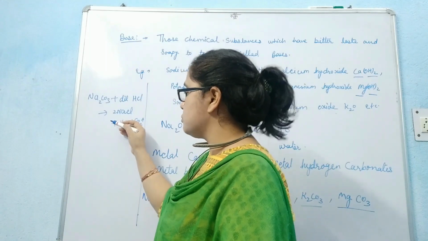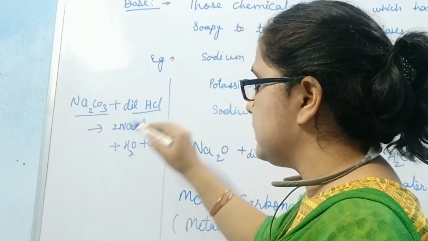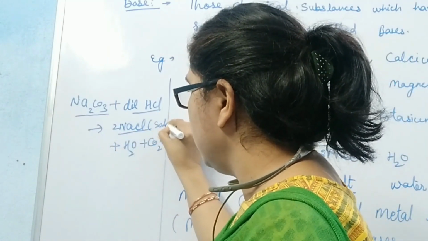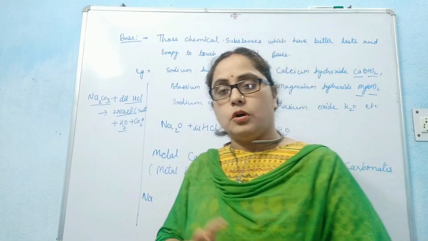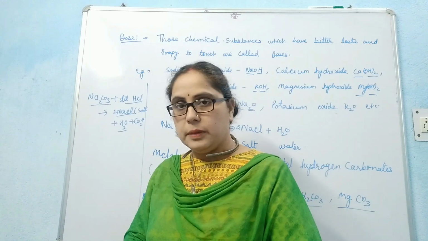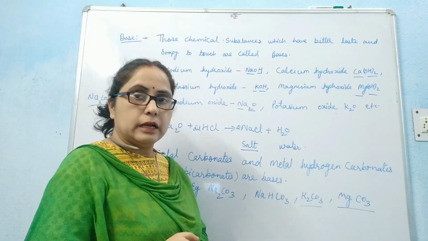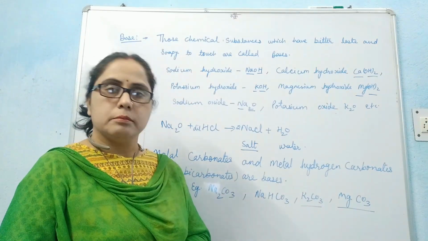In this reaction, students, the metal carbonate reacts with acid to form a salt and water. We know that salt and water are formed in a neutralization reaction. It means this acts as a base. Hence, we can conclude metal carbonates and bicarbonates are also bases.